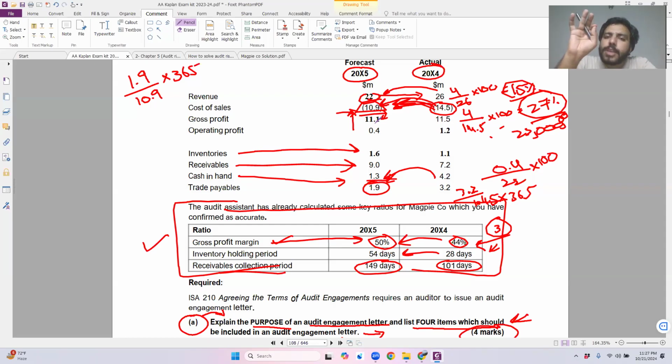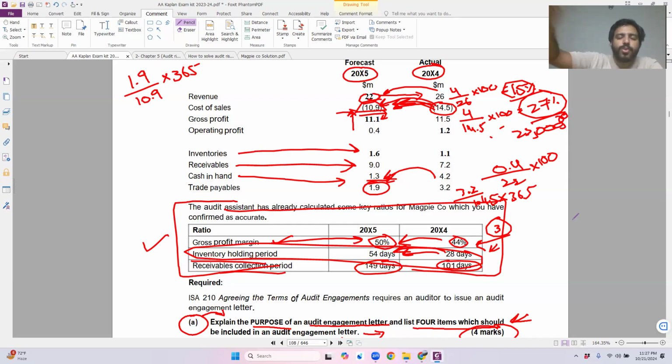The second risk which I've identified is within inventory holding period. Obviously, the inventory holding period is increasing. So I don't think that there is anything that I need to explain within this point specifically. This is something that I want you to do as a homework. How do you explain that inventory might be old? It should be written off. It has not been recorded. I need you to explain in your own words why you think there is a risk, and you have to provide a response against it.